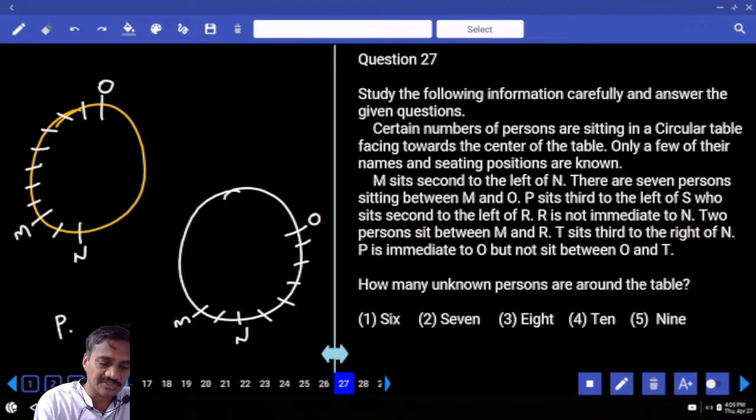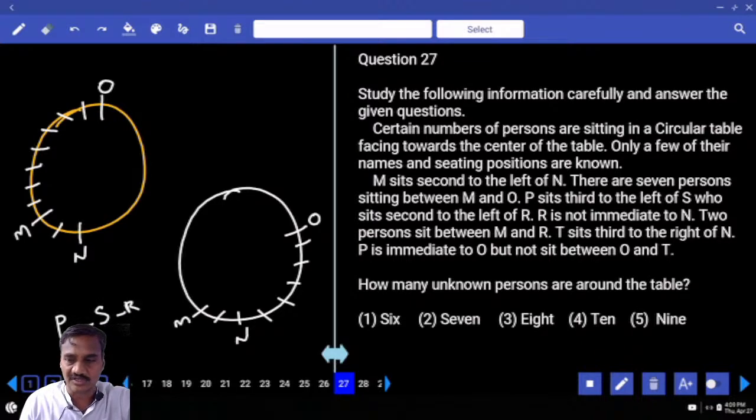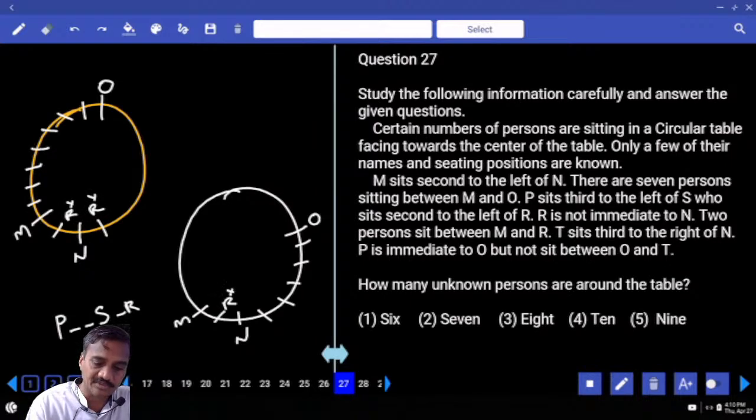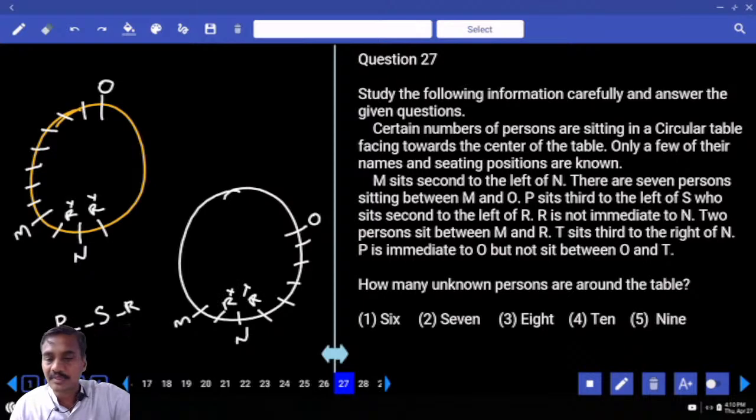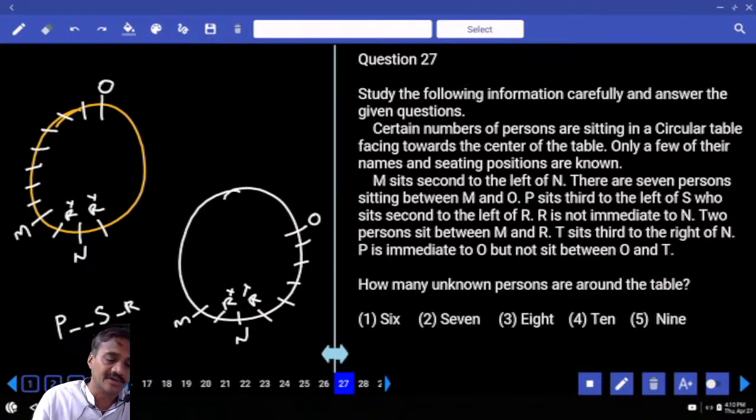Now this P is seated third to the left of S. S is seated second to the left of R. R is not an immediate neighbor of N. R and N are not adjacent to each other. Then, 2 persons between M and R. 1, 2, R is here.